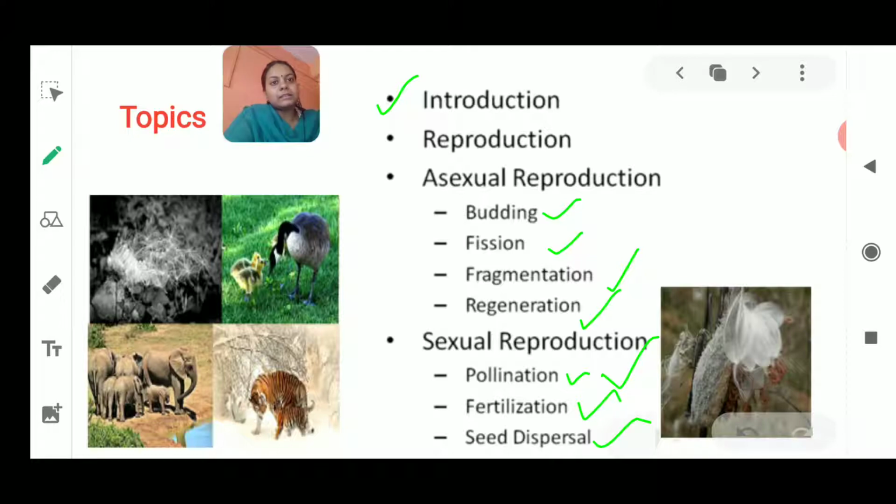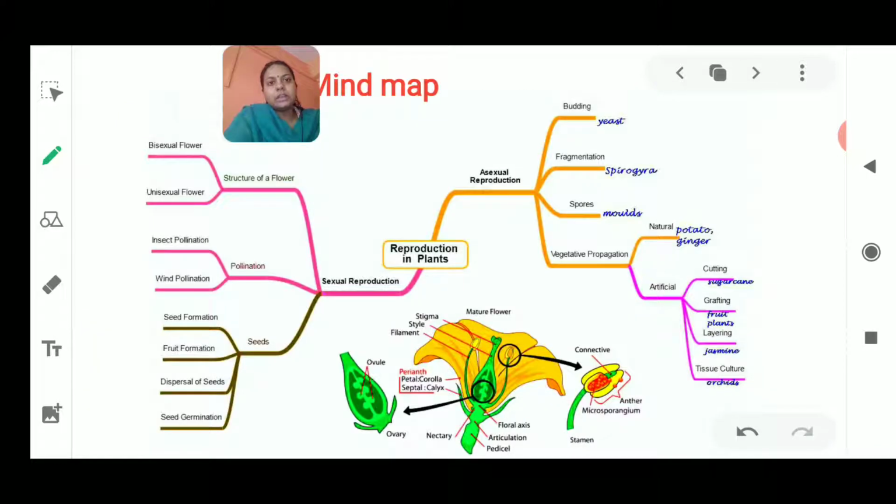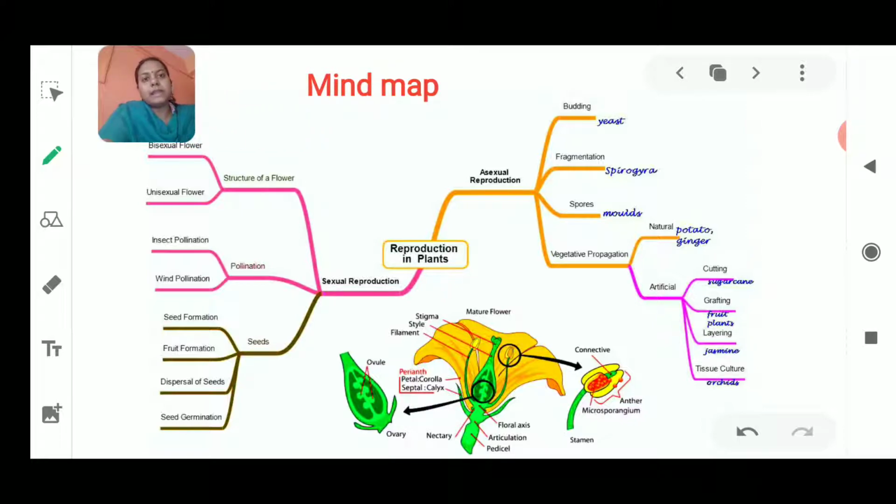Now as I have done previously also, before starting the lesson, I want to give you all a brief background of the chapter, that is the mind map of this chapter. I mean how these topics are connected with each other. So this is shown by a simple ray diagram, which is known as the mind map. Okay, so here is the mind map, presented here in the picture.